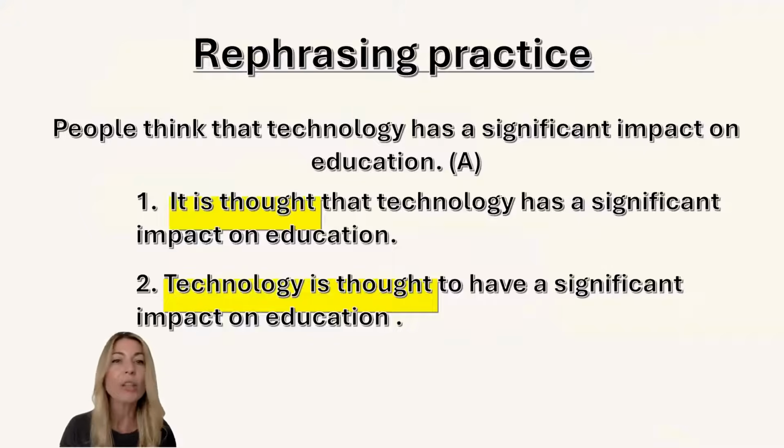And then technology is thought to have a significant impact on education is our personal passive form, because it starts with technology. And you can see I'm still using present infinitive, to have, because my original sentence in active is in the present simple, has. So that's the basic structure.